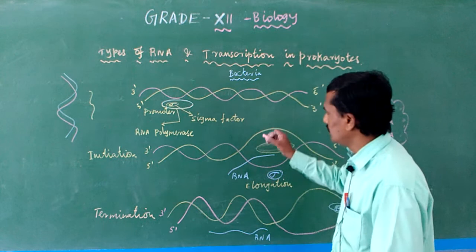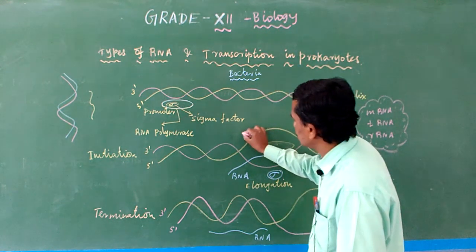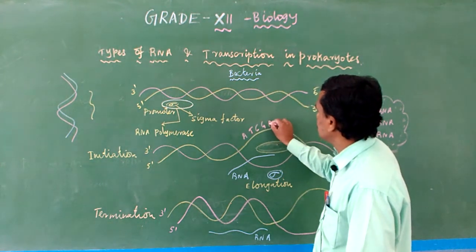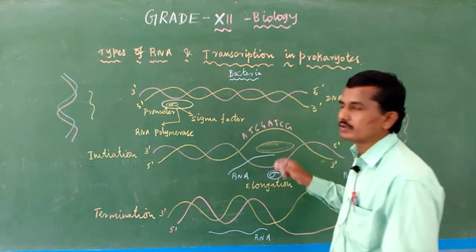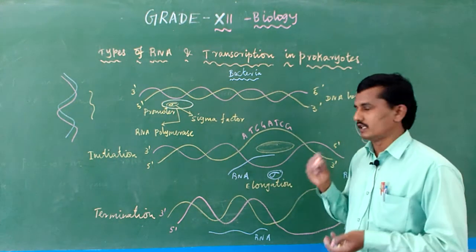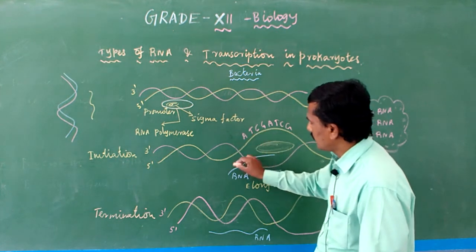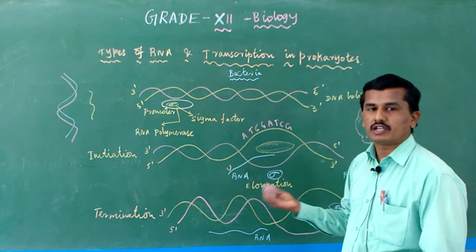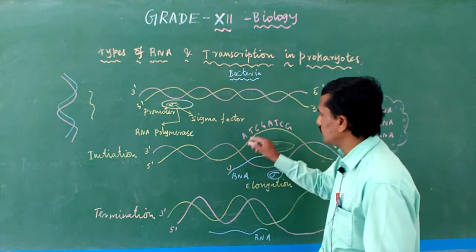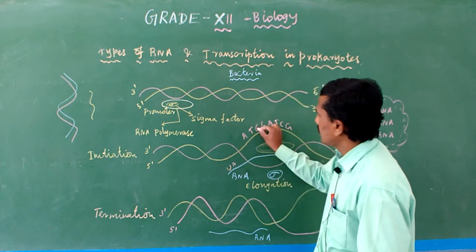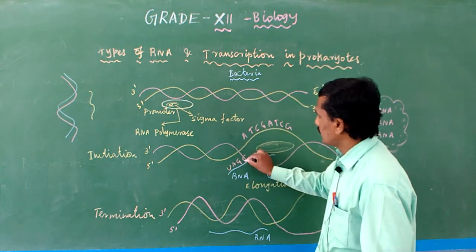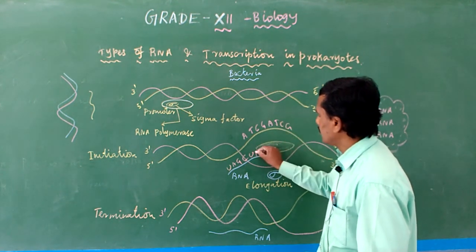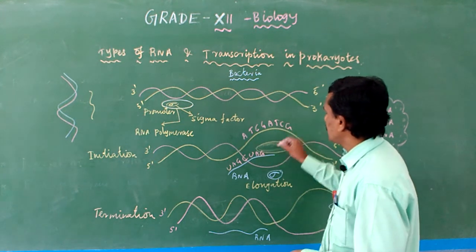For example, suppose the non-coding strand of the DNA has adenine, thymine, cytosine, guanine, adenine, thymine, cytosine, guanine. Then what will the mRNA have? Opposite to adenine, uracil will be present and form in the RNA, because thymine is absent in RNA. Thymine gives adenine, cytosine gives guanine, guanine gives cytosine, and so on.